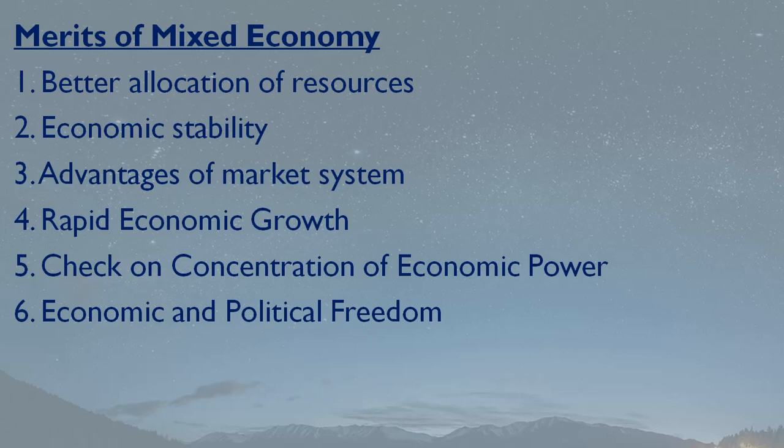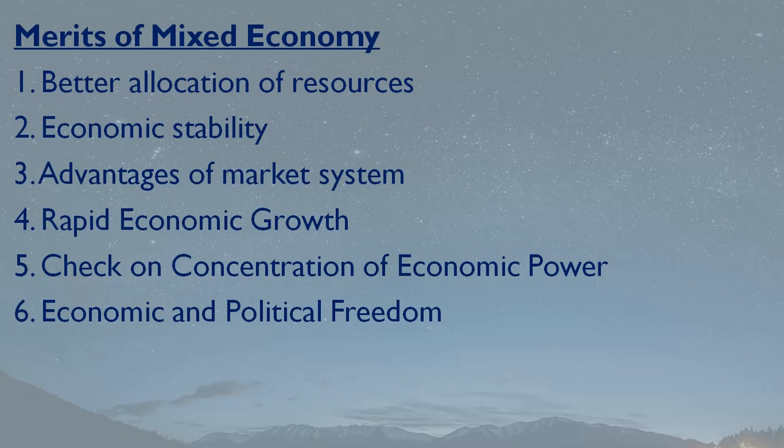Better allocation of resources. See, in mixed economy, the central planning authority, the socialism part, the public sector, will collect the data, and private sectors will be given the task of allocating the various resources. Now, economic stability.